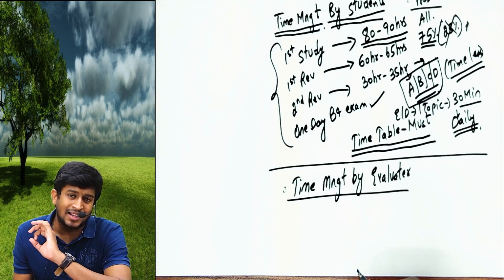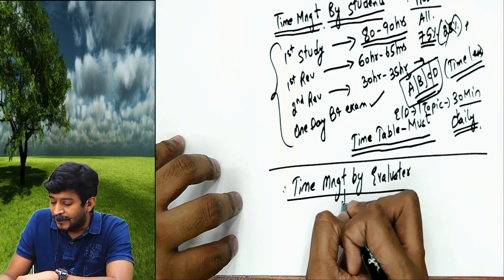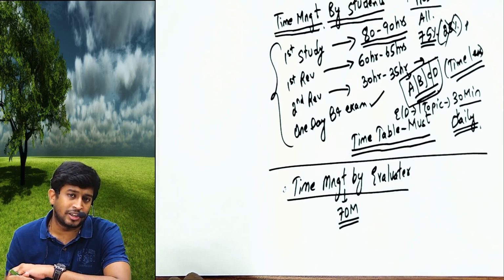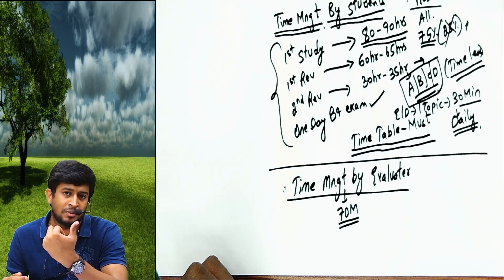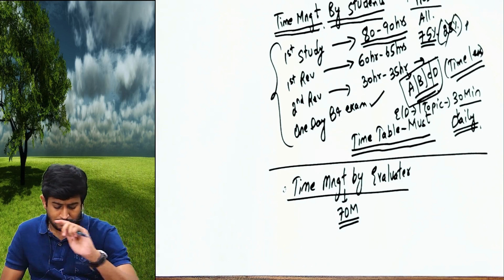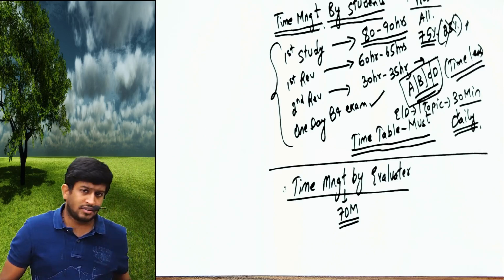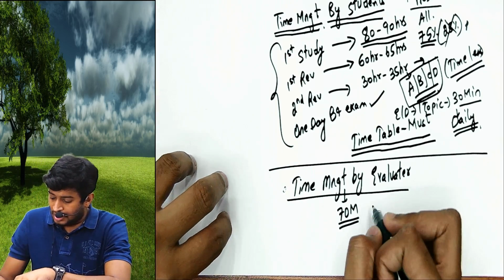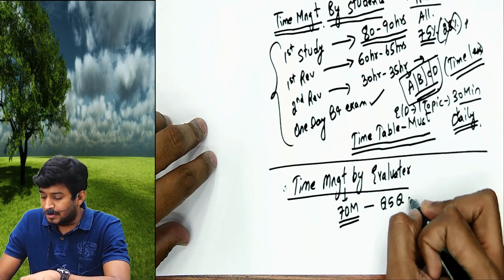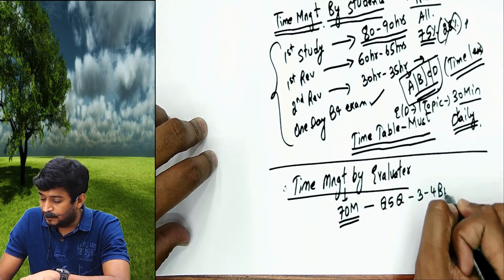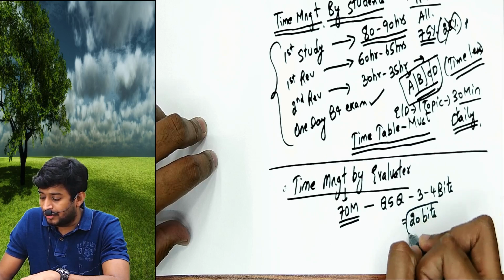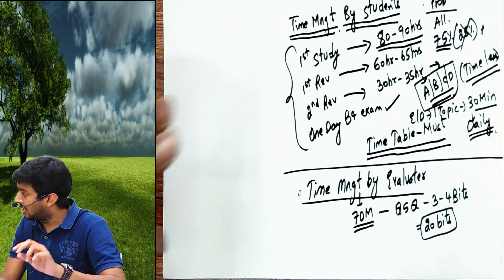My answer sheet is sent to the evaluator. 70 marks answer sheet will be sent. The MCQ will not be sent because it will be scanned through a machine and marks will be allotted there itself. So 70 marks will be sent to the evaluator, which has 5 questions. Assuming each question has 3 to 4 bits, in total 20 bits you're writing on average. Agreed?